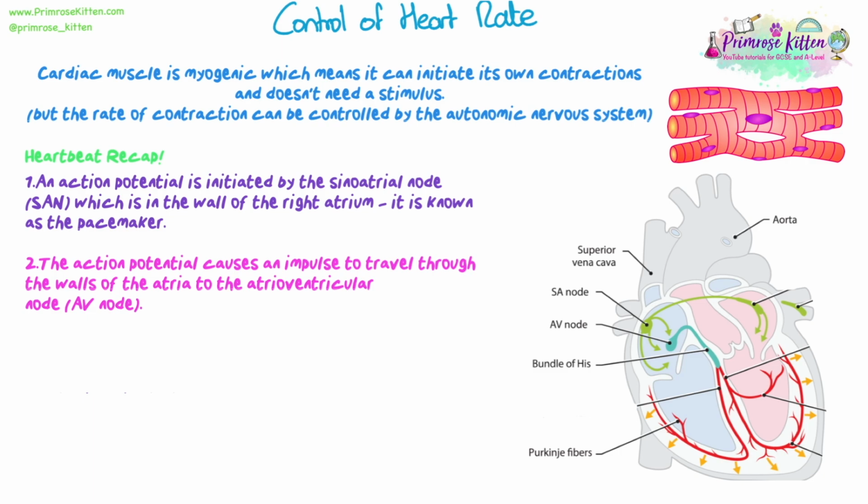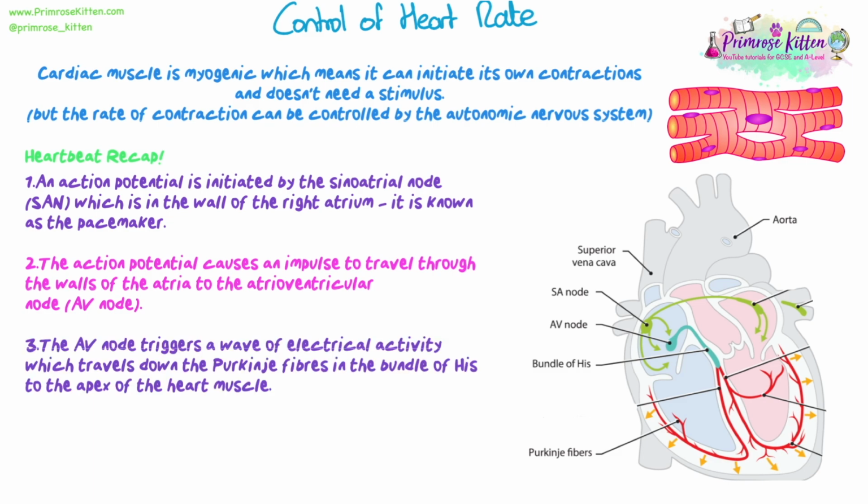Then that action potential causes an impulse to travel through the walls of the atria, and you can see it goes across to both atria, and then it hits the AV node. So that action potential spreads through and causes that muscle contraction for the atria, but then also hits the AV node. And then an action potential is triggered there, and that wave of electrical activity travels down the Purkinje fibres. They're spelt in different ways, but that's how we say it. Travels down the fibres in the bundle of His, so that bundle of nerves through the septum that then branches off and goes up and around the sides of the ventricle walls. The signal travels down there, and then that causes the ventricle wall muscle to contract.